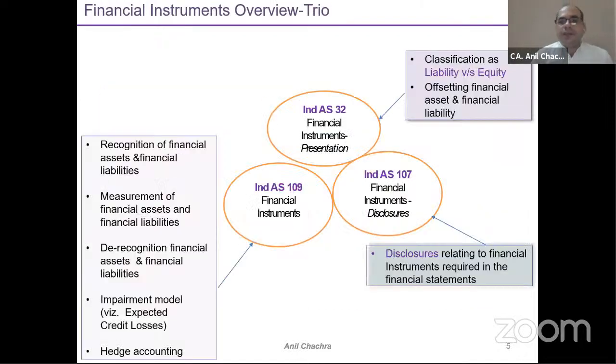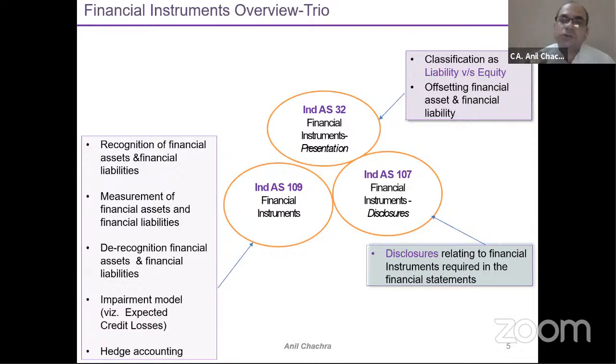The three standards, Ind AS 32, Ind AS 109, and Ind AS 107, have specified their own criteria. One is Ind AS 32, which talks about the presentation part. Ind AS 32 basically talks about the definition of the financial instruments, means what is the definition of financial instruments, what are the financial assets, what are the financial liabilities.